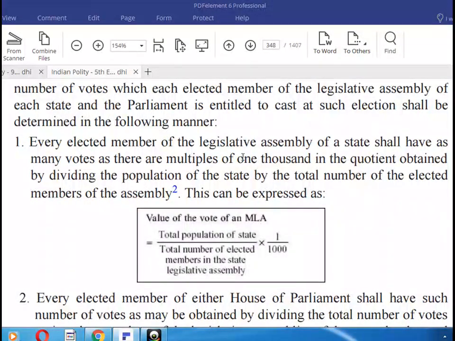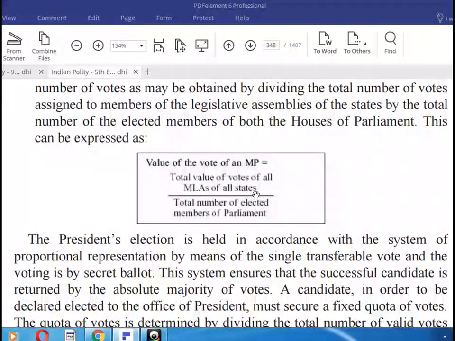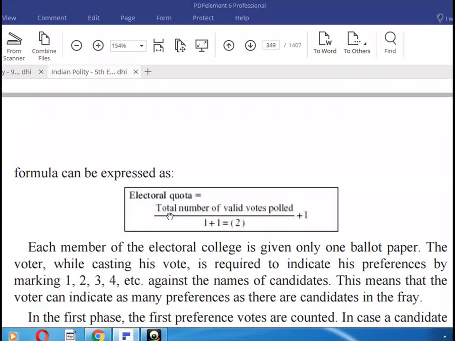Here, the elected members of the Legislative Assembly. The value of the vote of an MLA: the total population of the state divided by the total number of elected members in the state Legislative Assembly, into 1/1000. And the value of a vote of an MP: the total value of votes of all MLAs of all states divided by the total number of elected members of Parliament. Electoral quota: the total number of valid votes polled divided by 1, plus 1.